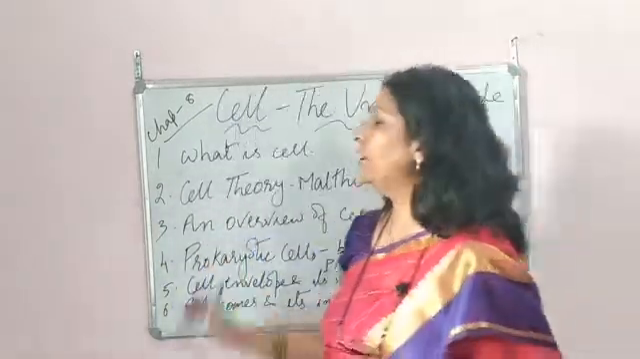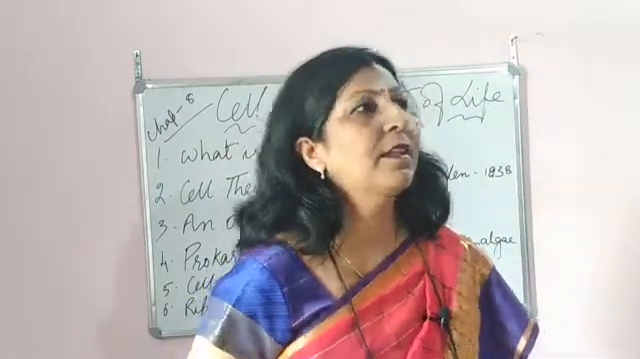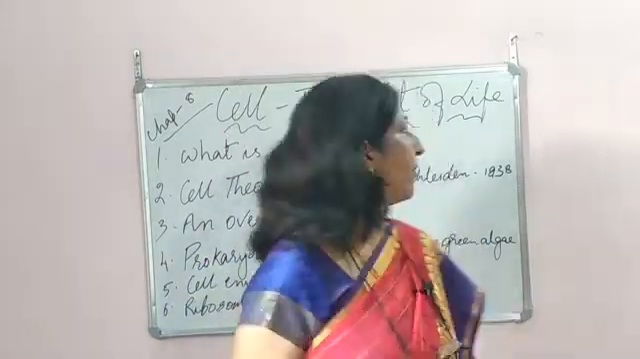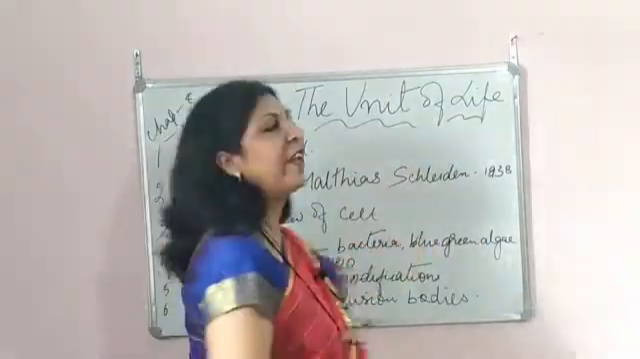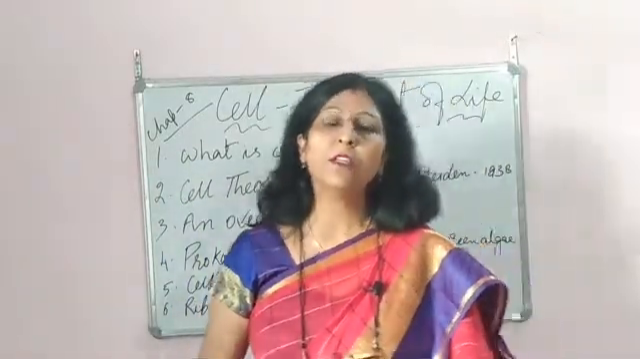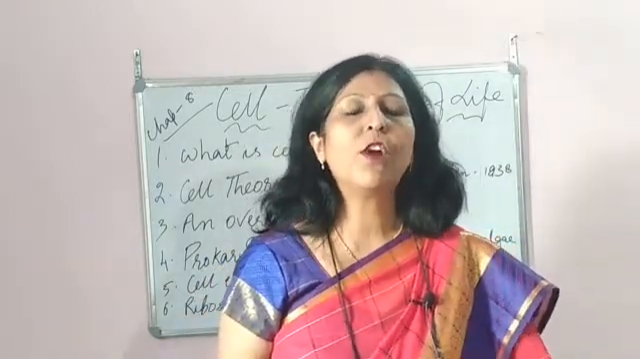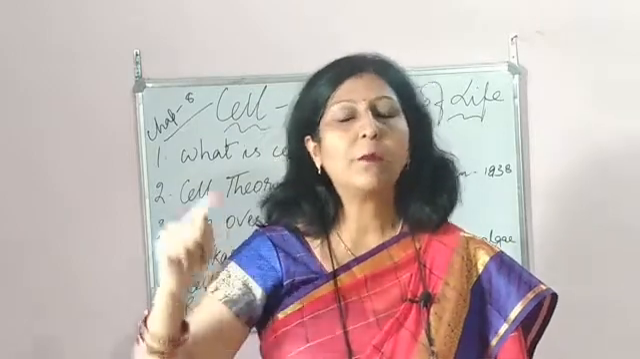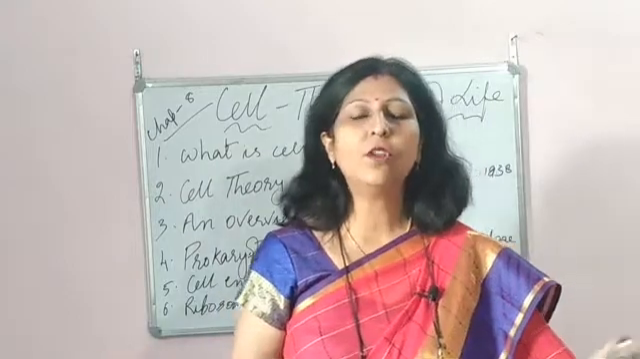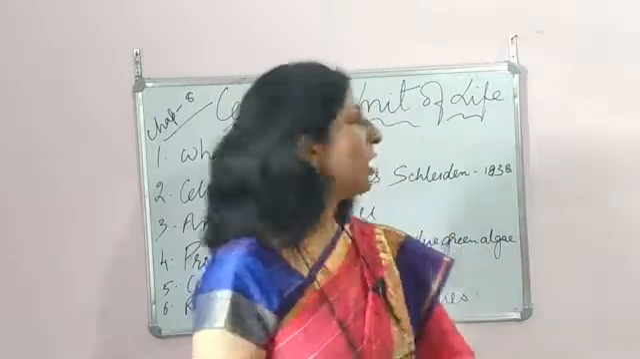Before I begin this chapter, children, the thought must come to your mind that all living organisms are made up of cells. Cell is the basic unit of life. What is the unit of life? It means they are independent units which carry out their own functions. What do you understand by independent? All the metabolic functions are carried out by a single cell, and it has all the organelles to carry out its functions.